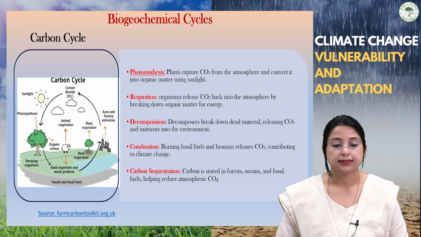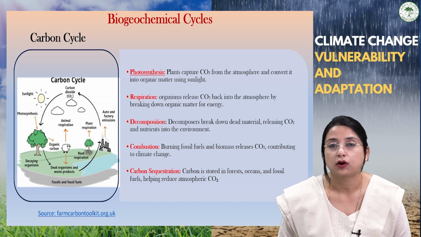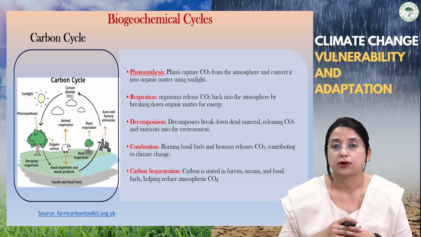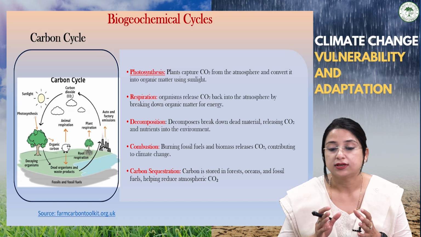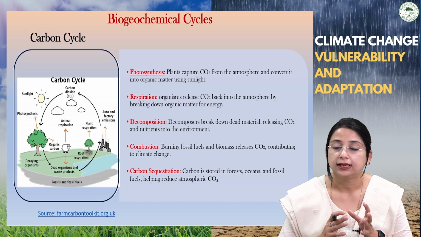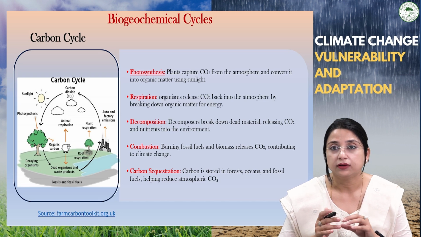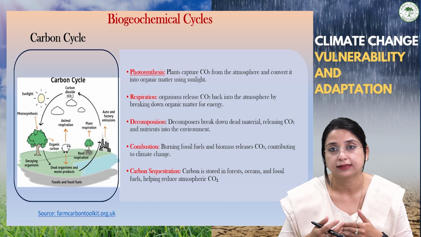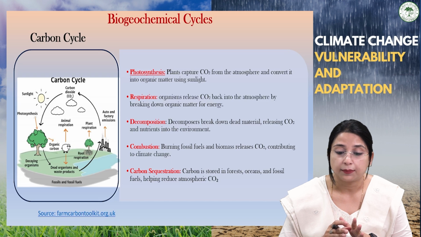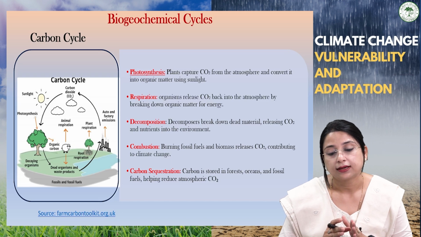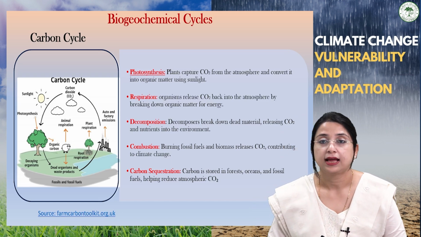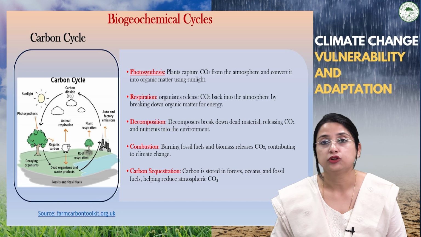Now, while studying this, we also have to deal with the several types of biogeochemical cycles which exist in the biosphere, the processes that take place in the biosphere. Actually, biogeochemical is the contraction of biological, geological, and chemical cycles. So here we are dealing with the different types of biogeochemical cycle processes which can be found in the biosphere. A few of them, like the carbon cycle: plants generally capture carbon dioxide from the atmosphere and convert it into organic matter using sunlight.